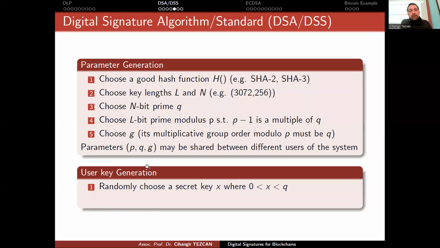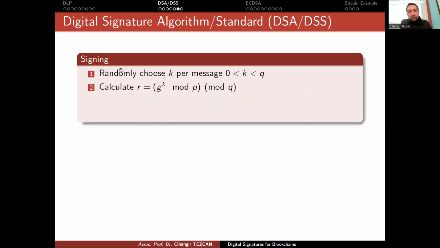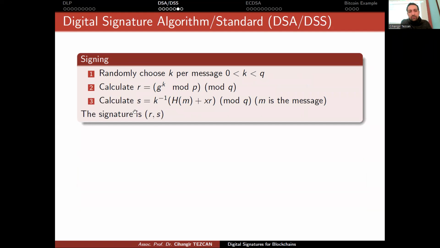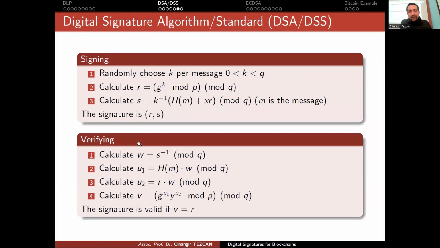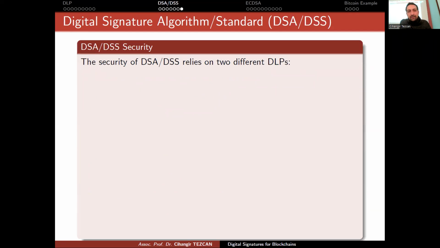So if we go back, we start with parameter generation and we share this knowledge, these are public. Then we choose our secret key and obtain our public key. Our public key is also public. So we sign a message doing these operations and everybody can verify it by simply using the message we signed, the signature we provide, and they use Y here, which is our public key. So it is as simple as that, okay? So now let's see how the discrete logarithm actually affects here.